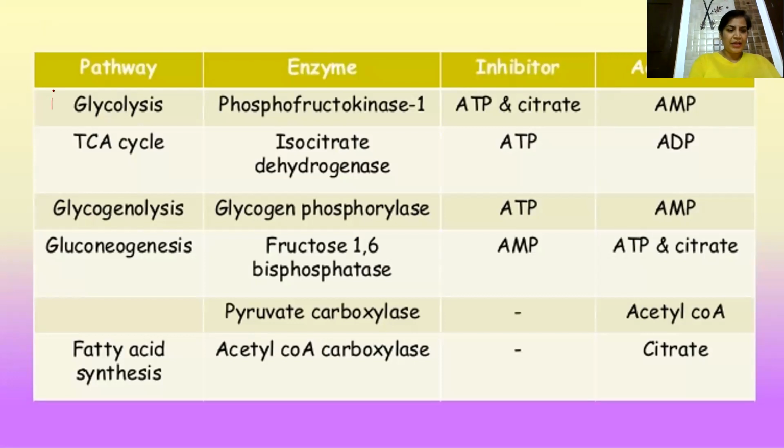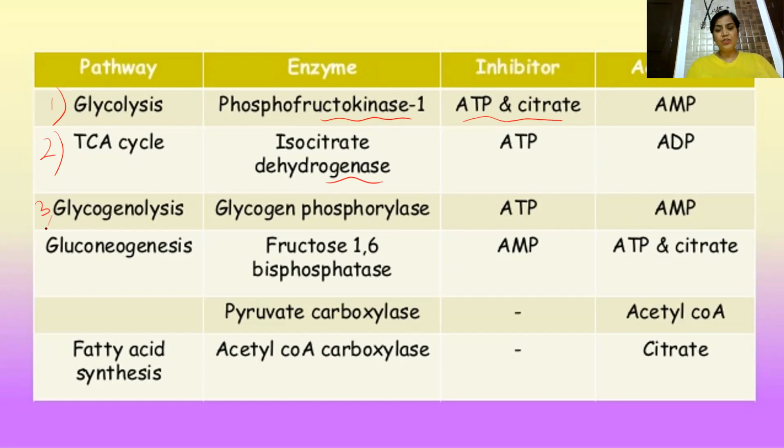Now, first of all, we are going to take up glycolysis. These are all allosteric inhibitors or activators. The rate limiting enzyme of glycolysis is phosphofructokinase 1. The inhibitors are ATP and citrate, but the activator is AMP. On the other hand, in the TCA cycle, the rate limiting enzyme is ICD, or isocitrate dehydrogenase. ATP is the inhibitor, ADP is the activator. This is a very good slide which comprises so many important questions which have been asked in competitive exams.